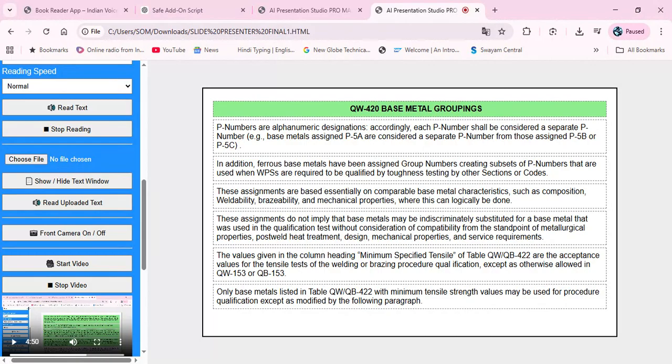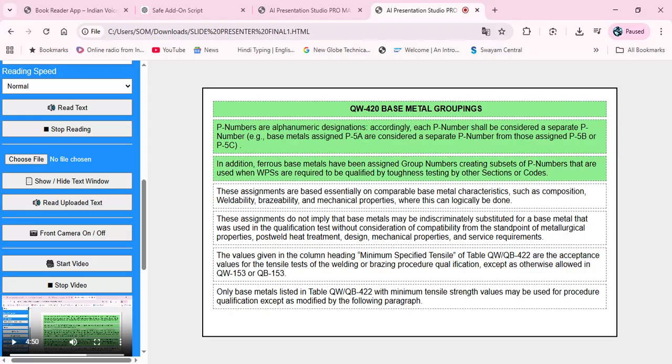QW-420 base metal groupings. P numbers are alphanumeric designations. Accordingly, each P number shall be considered a separate P number, e.g., base metals assigned P5A are considered a separate P number from those assigned P5B or P5C. In addition, ferrous base metals have been assigned group numbers, creating subsets of P numbers that are used when WPSs are required to be qualified by toughness testing by other sections or codes.